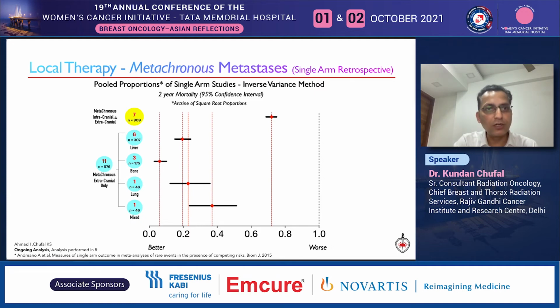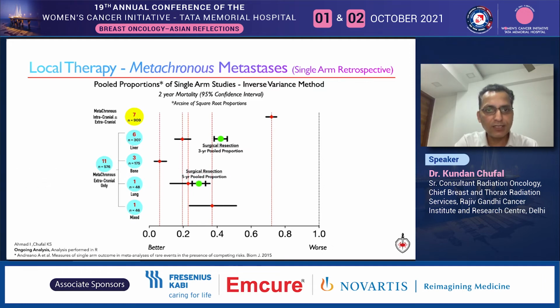Upon pooling results stratified by site, it becomes immediately apparent that patients with intracranial oligometastatic disease have the worst 2-year mortality, while oligometastatic bone disease fares best. And if we add the pooled results of 3-year mortality from surgical series, it fares slightly worse than other local modalities. It is also fair to say that this is not a strictly statistically valid comparison as the time points are different. We are currently working on this, but the true estimate value would lie somewhere at this particular place.